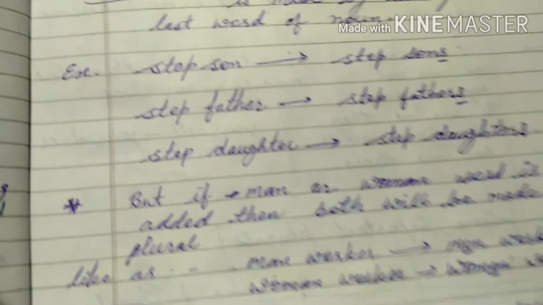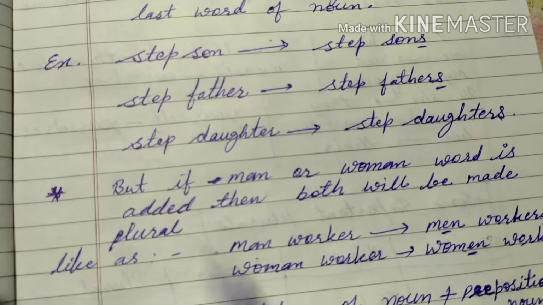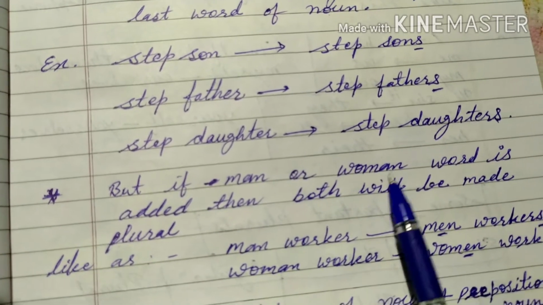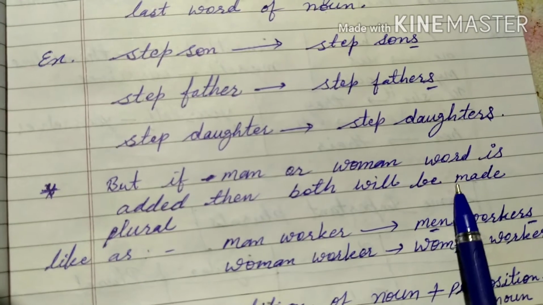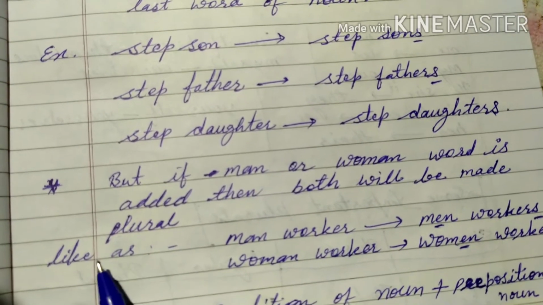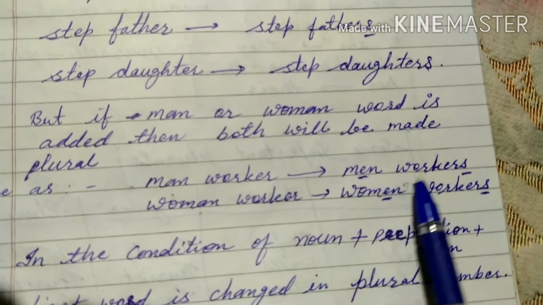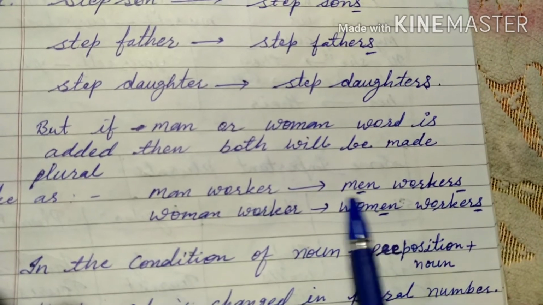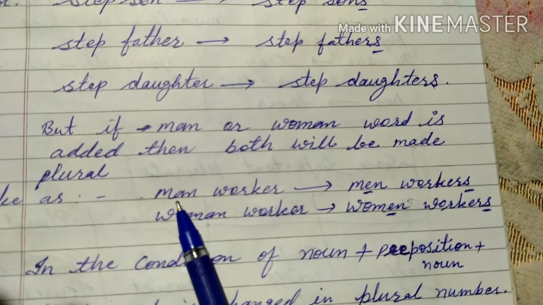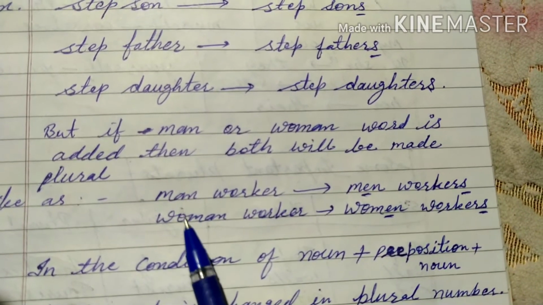But if the word man or woman is added, then both will be made plural. Like man worker, men workers. So man, men. So see here, this is man and woman. What is said?